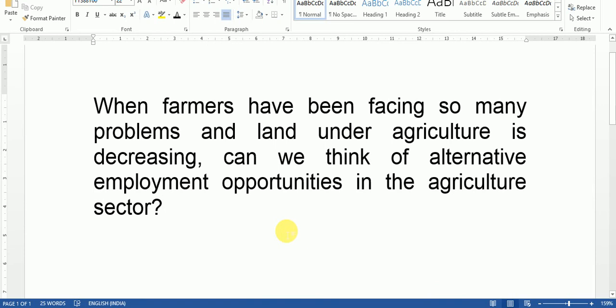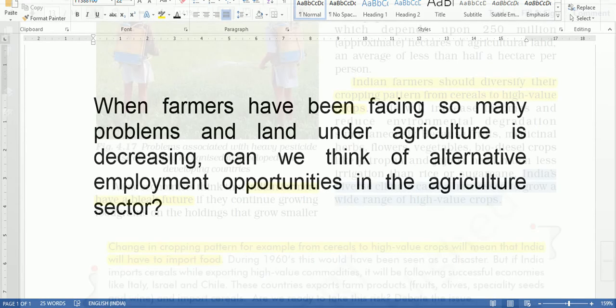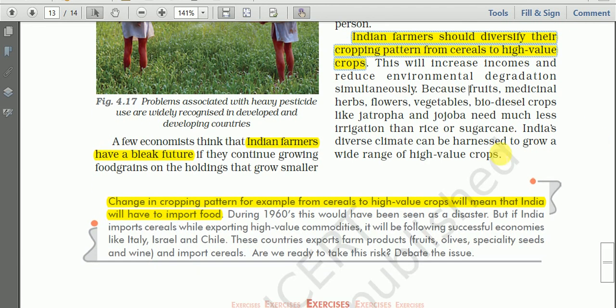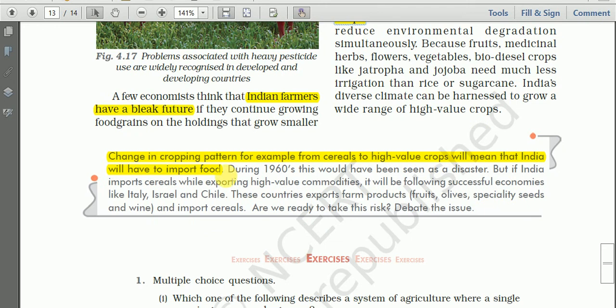When farmers have been facing so many problems and the land under agriculture is decreasing, can we think of alternative employment opportunities in the agriculture sector? The alternative is that we have to diversify the cropping pattern from cereal to high value crops. So this is the answer. However, somebody may be thinking about some more problems. See here, this is a debate actually.